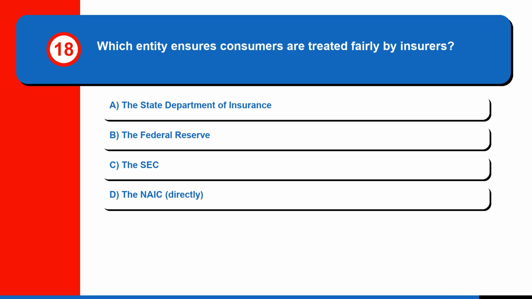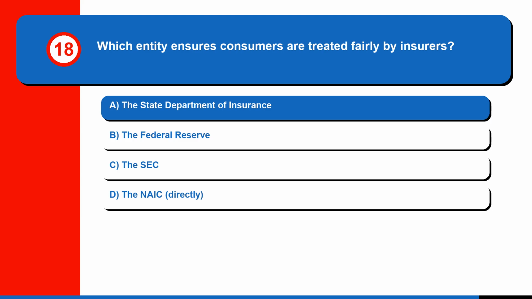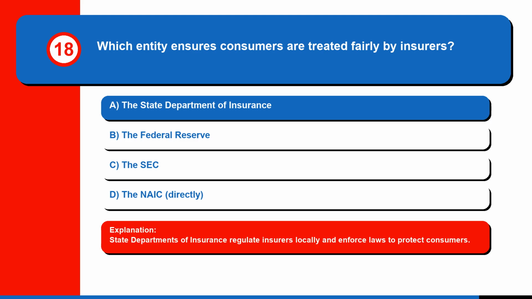Question 18. Which entity ensures consumers are treated fairly by insurers? A. The State Department of Insurance, B. The Federal Reserve, C. The SEC, or D. The NAIC, directly? The correct answer is A. The State Department of Insurance. State departments of insurance regulate insurers locally and enforce laws to protect consumers.